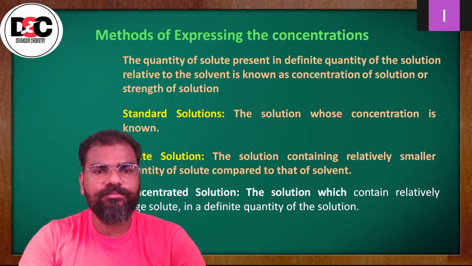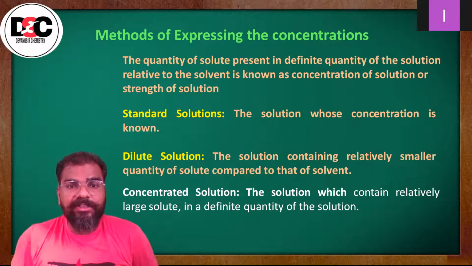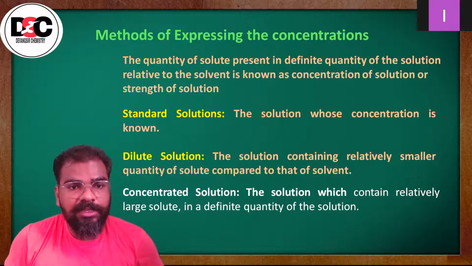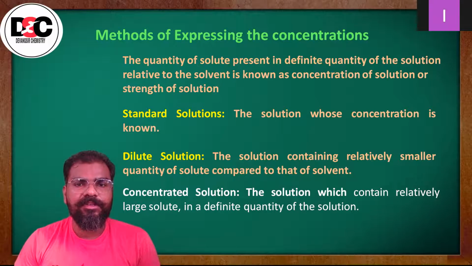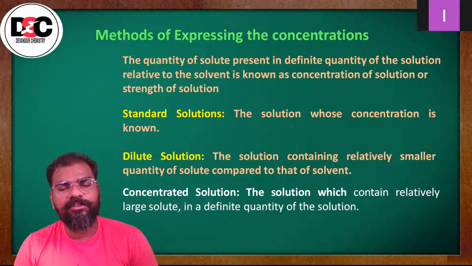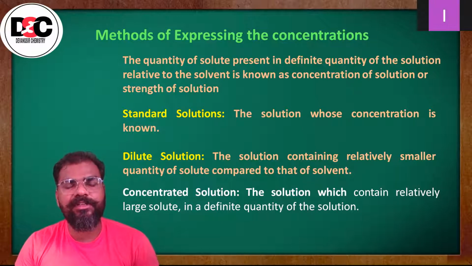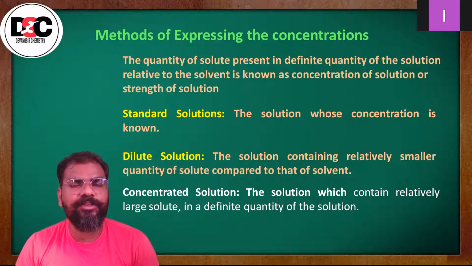Now, the methods of expressing the concentrations. What is it? First of all, what is concentration? We are aware of the concentrated solution and the dilute solution. Where more amount of solute is present, that is known as a concentrated form, and where more amount of solvent is present, that is considered to be the dilute solution. So let us go through these methods of expressing the concentration.